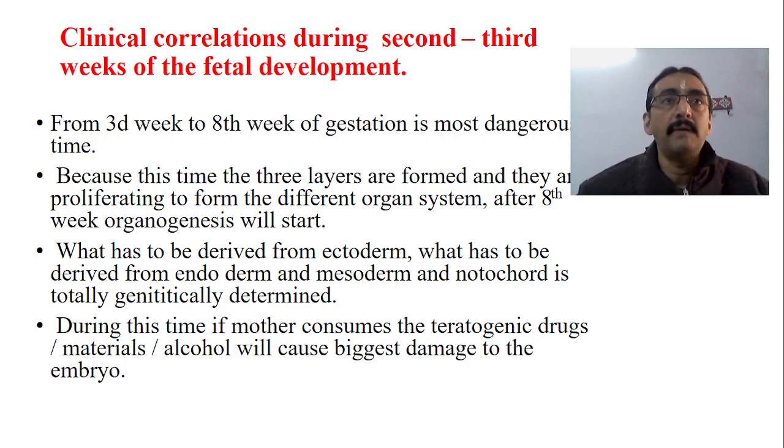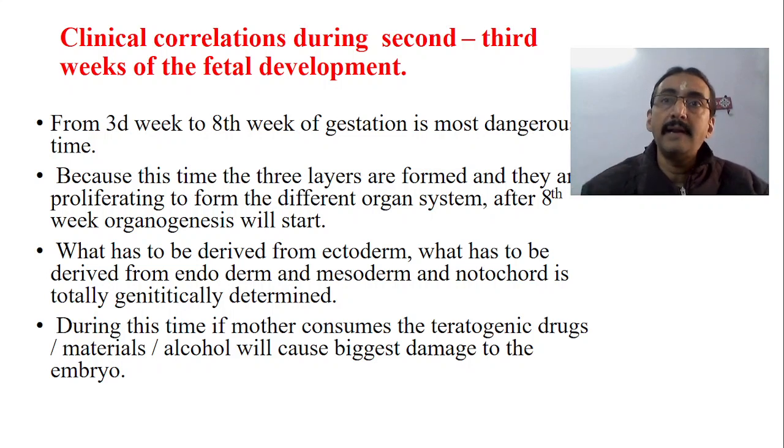Thereafter, after the 12th week, after the third month, we will have the period of organogenesis. Up to the third week, we have the period of embryogenesis. What has to be derived from the ectoderm, what from the endoderm and mesoderm, and what from the notochord is totally genetically determined. Now this is very important. These cells which are proliferating contain the chromosomes and the genes. There are so many genes present in those chromatids which actually guide this proliferation. So we are discussing that ectoderm is proliferated, endoderm is proliferated. How is it proliferating?